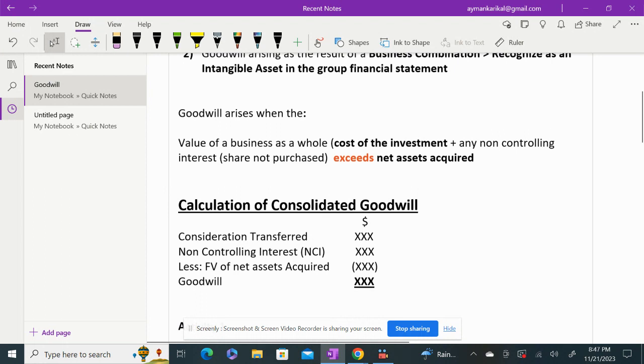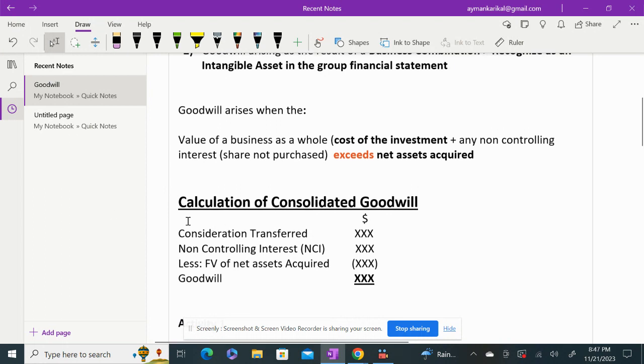So if you look at here, when you look at the pro forma for calculation of consolidated goodwill, you have to take consideration. So consideration is the amount which you have paid to acquire the investment. That is your cost of investment. Okay, and you have to add non-controlling interest. So what is non-controlling interest?